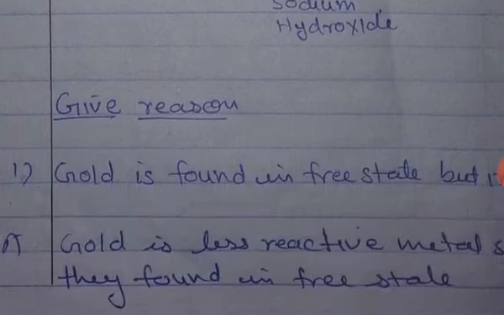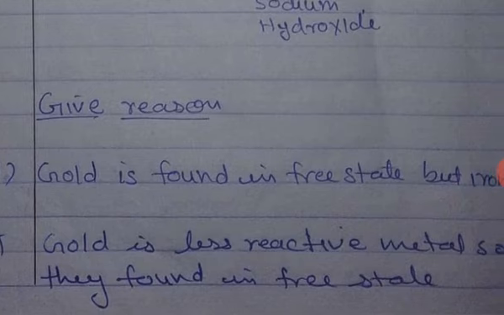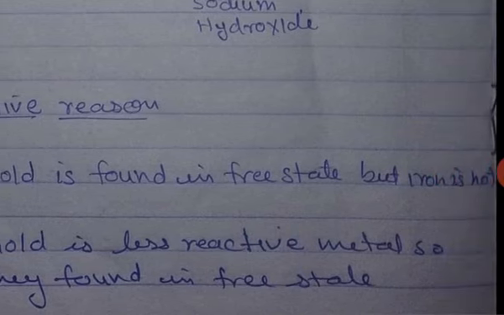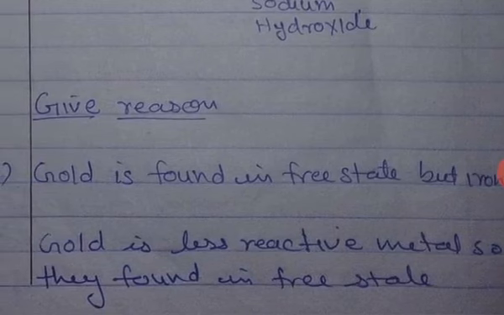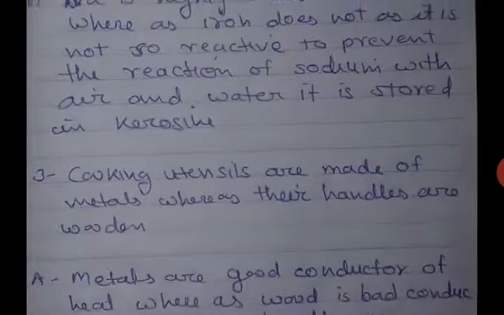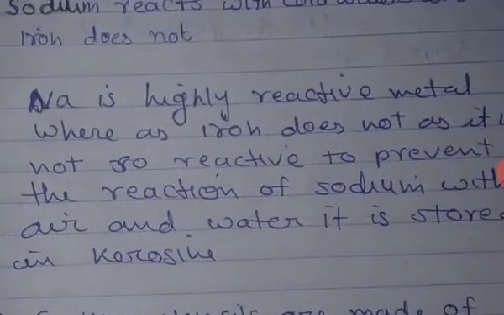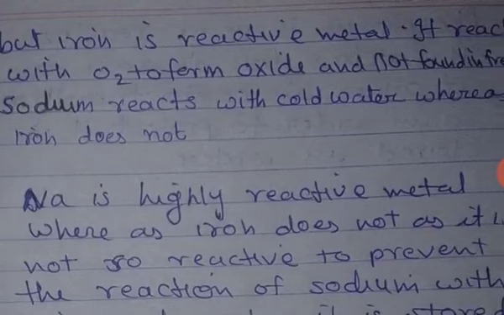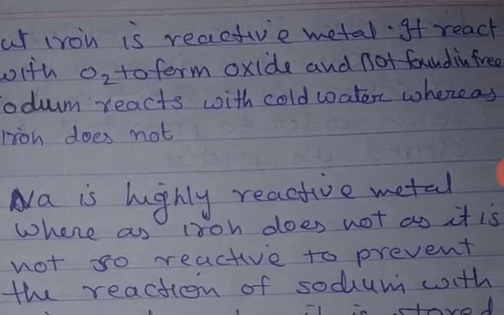Now we come to give the reason. The first is gold is found in free state but iron is not. The answer is gold is a less reactive metal, so it is found in the free state. But iron is a reactive metal, so it reacts with oxygen to form oxide and is not found in free state.